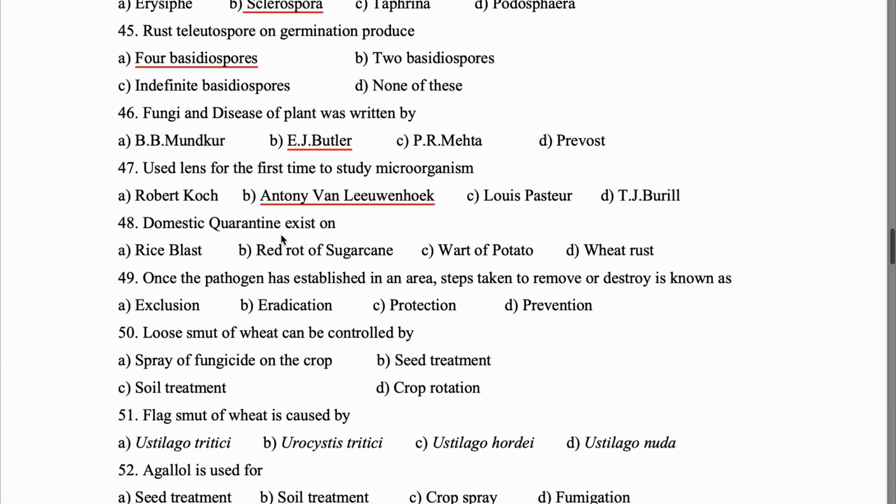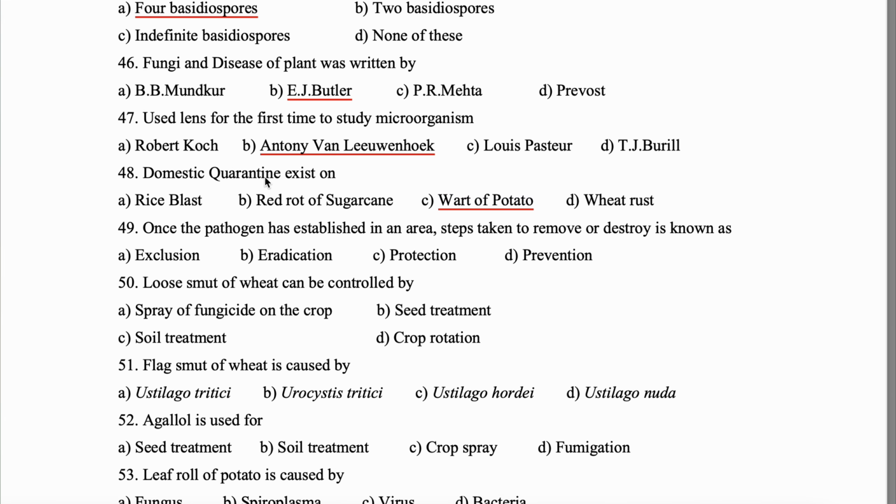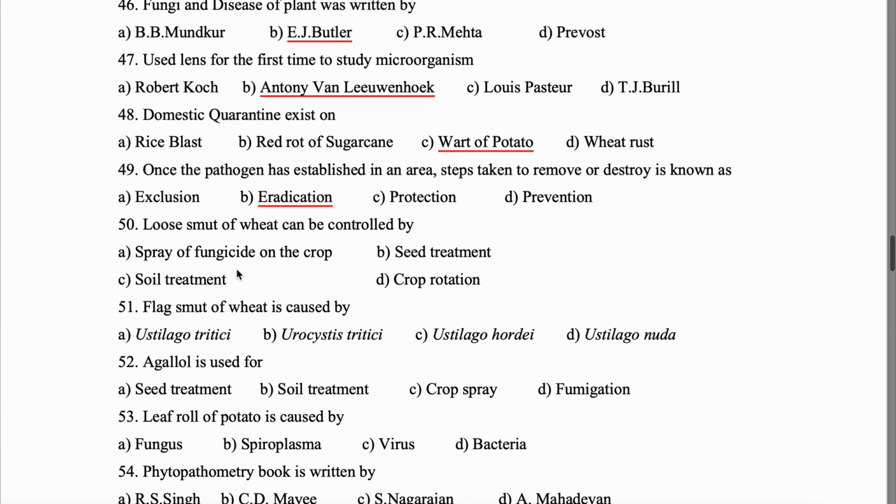Question 48. Domestic quarantine exists on which disease? Many diseases, yes, but among the options given, it will be wart of potato caused by Synchytrium endobioticum. And the domestic quarantine exists in which place? That is Darjeeling in West Bengal. Question 49. Once the pathogen has established in an area, steps taken to remove or destroy is known as? Question 49, right? The option is B. Eradication is the correct option.